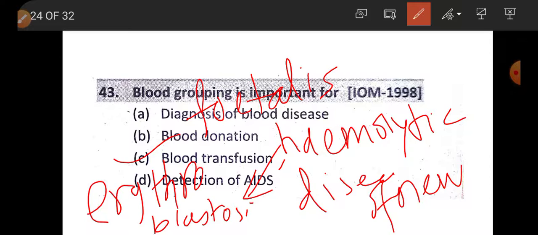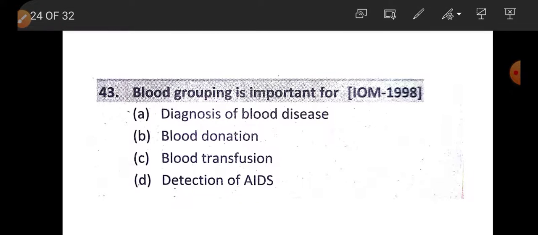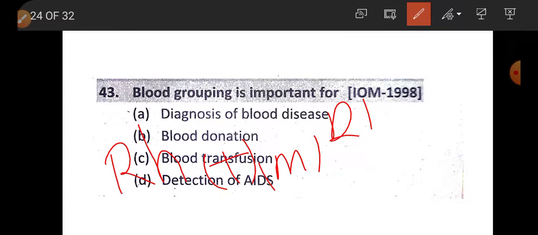Hemolytic disease of newborn and erythroblastosis fetalis occur when an Rh positive man marries an Rh negative woman. Then there is a chance of the babies, except the first baby, to die before birth, which is called erythroblastosis fetalis or hemolytic disease of newborn. So blood grouping is important for option C, blood transfusion.